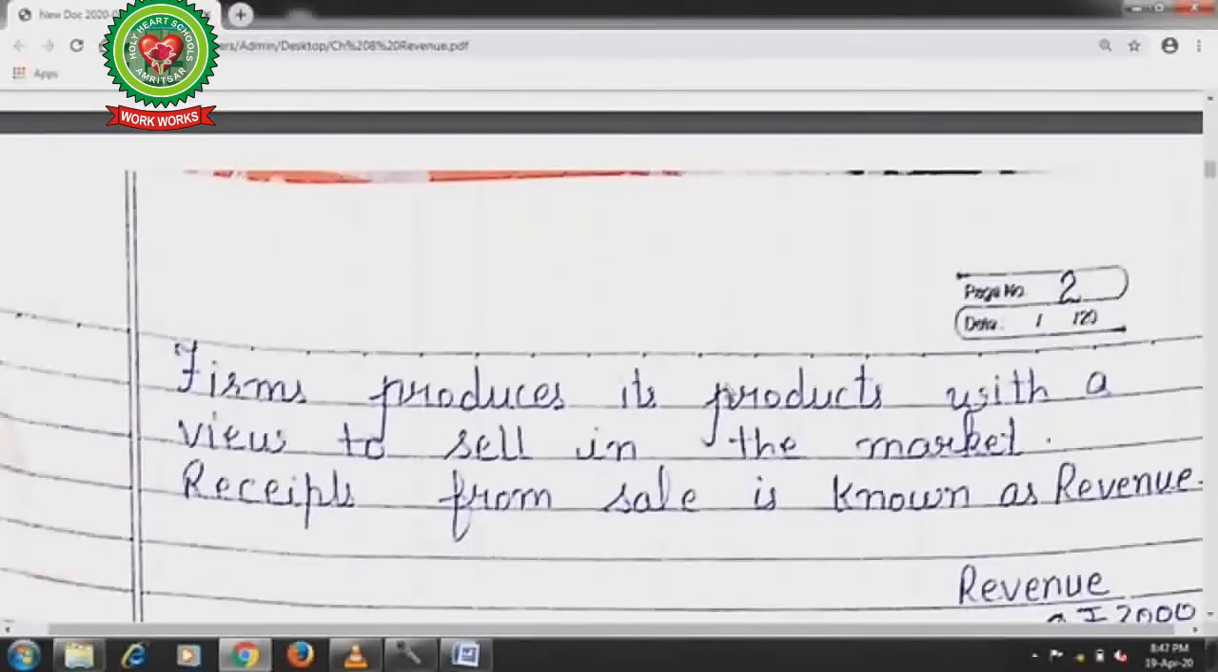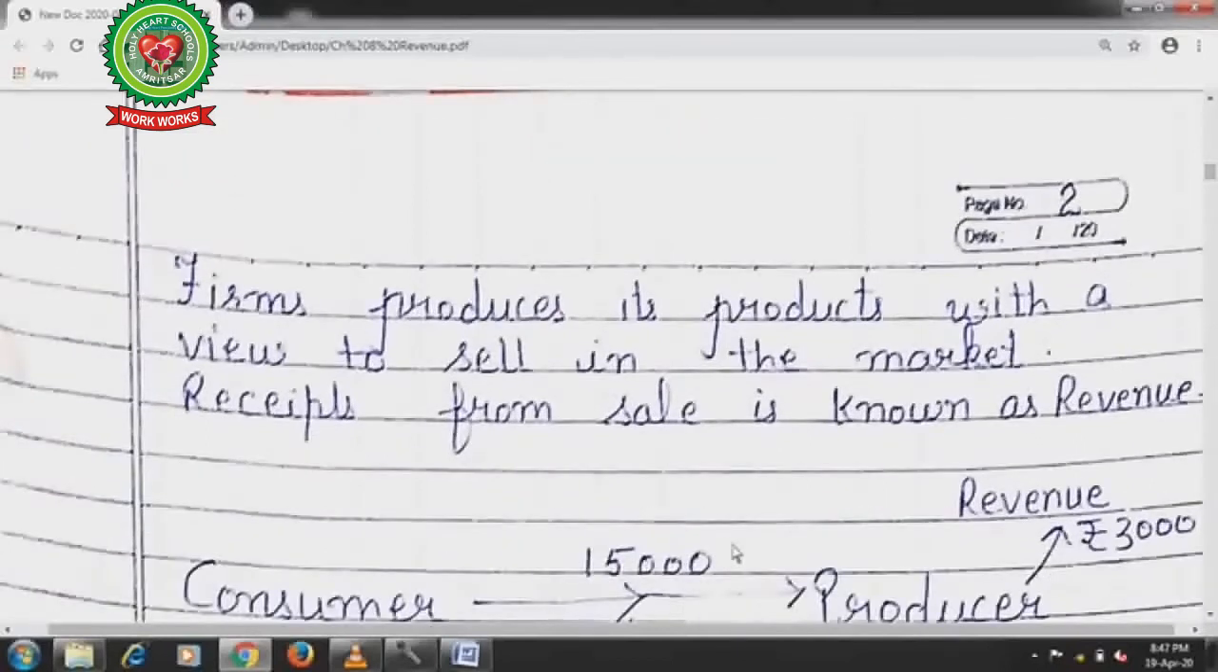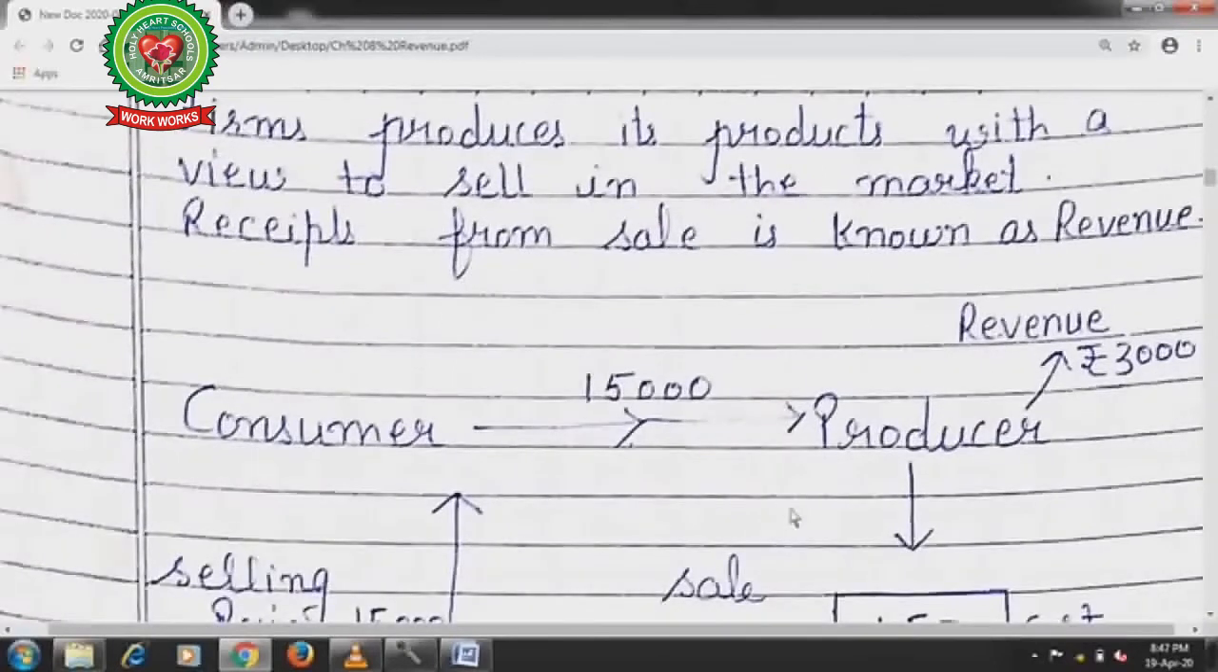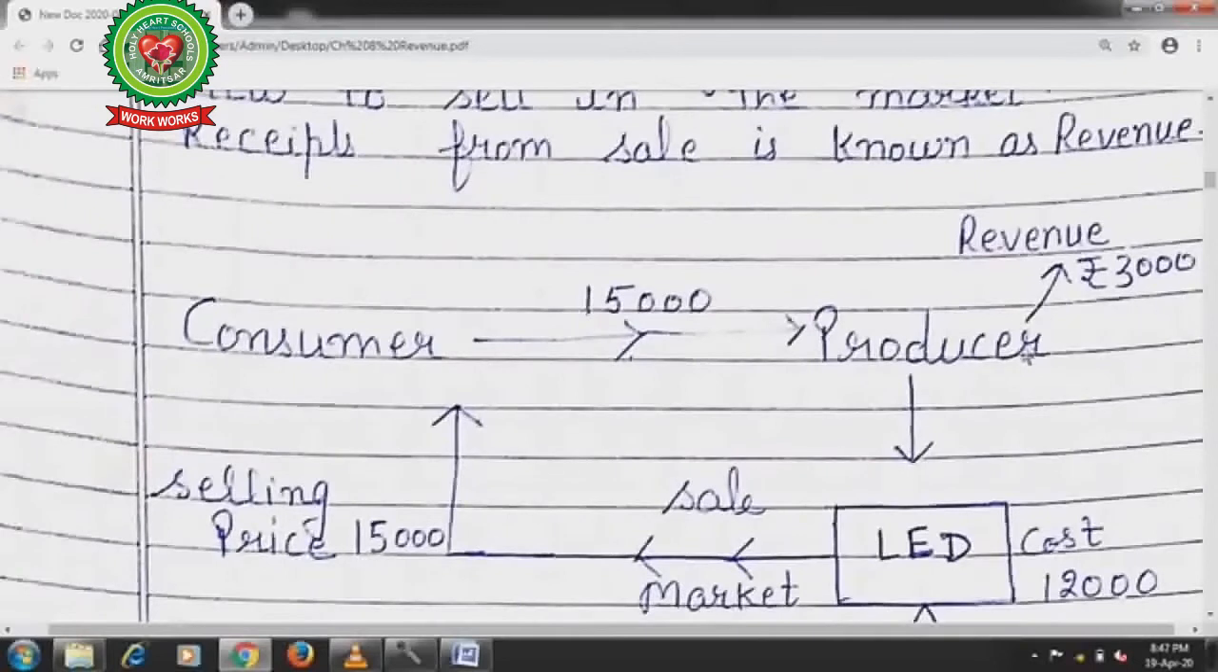Now why do firms produce? The firm produces its products with a view to sell them in the market. Receipts from the sale are known as revenue. So students, let's understand the word revenue with the help of an example. Suppose there is a producer who sells LED in the market.